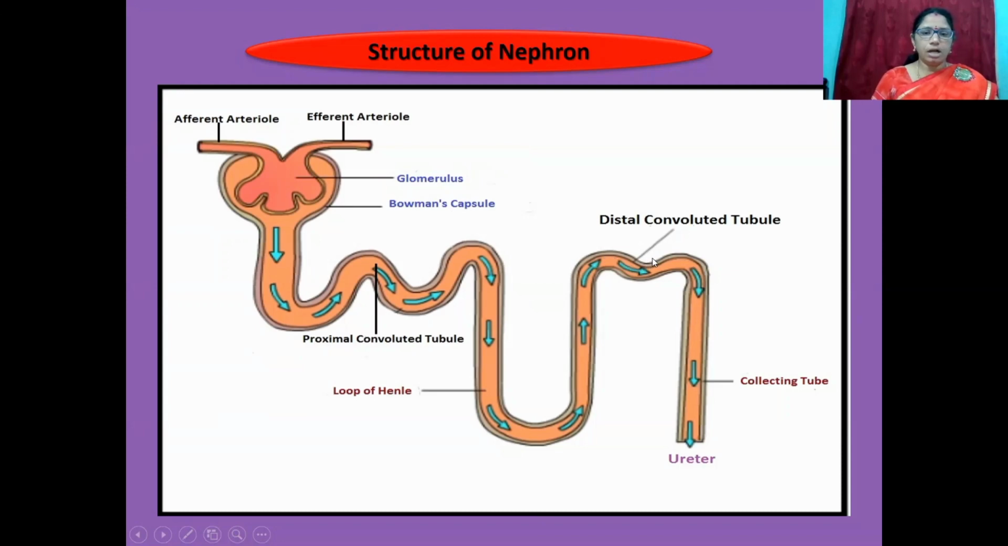After that, urine travels from the distal convoluted tubule into the collecting tube. The collecting tube opens into the ureter. It leads to the urinary bladder. It opens into the urethra.